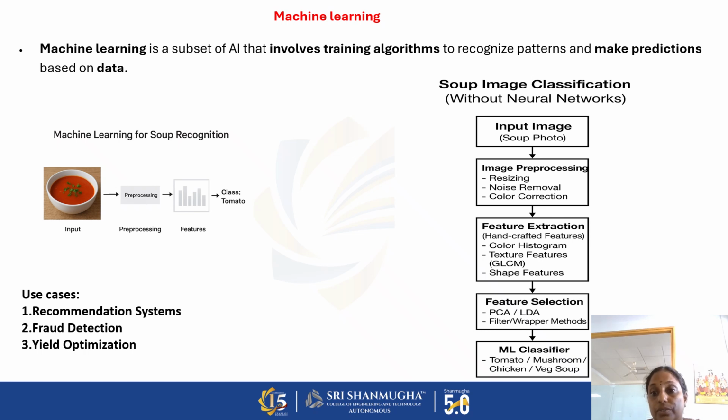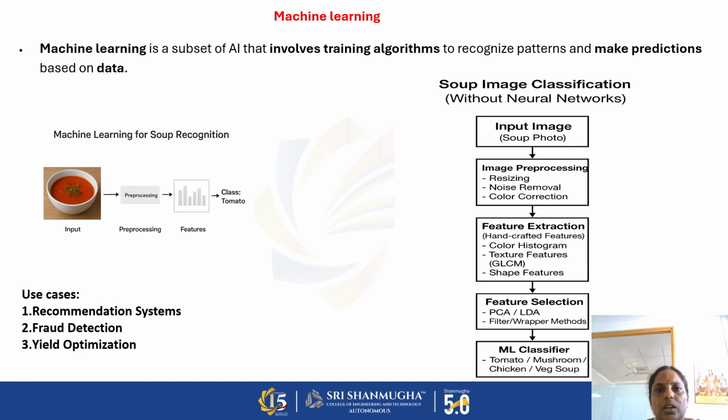After that, we need to select the best features so that it is able to classify. For that, we have feature selection algorithms like PCA, LDA, etc. Then we give them to the ML classifier algorithm to find whether it is a tomato soup, a mushroom soup, or a veg soup, etc. Some use cases for machine learning are recommendation systems, fraud detection, yield optimization, etc. These are some of the applications where we can use machine learning.